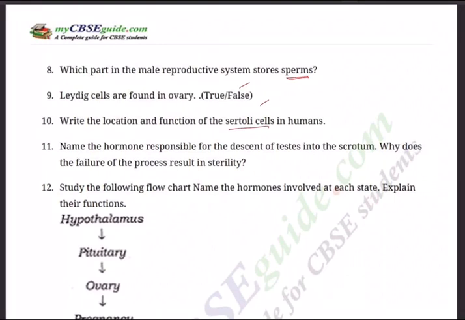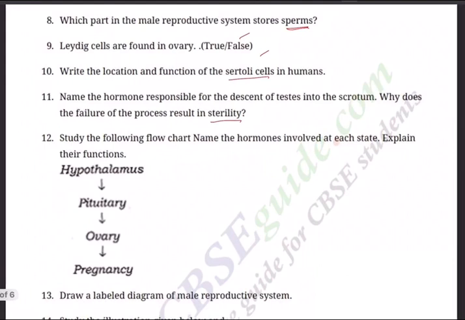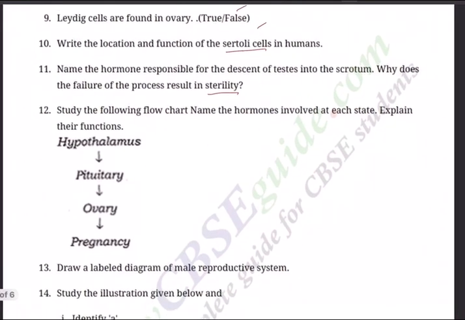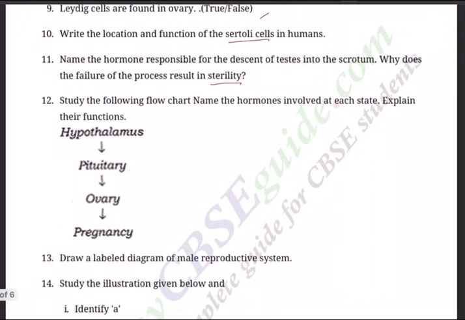Question number 10. Write the location and function of Sertoli cells in human. Next. Name the hormone responsible for the descent of testis into the scrotum. Why does the failure of this process result in sterility? If you know the importance of scrotum, we know why it is resulting in sterility.